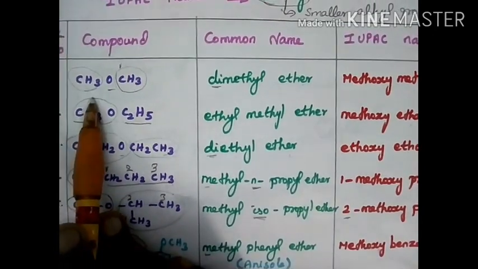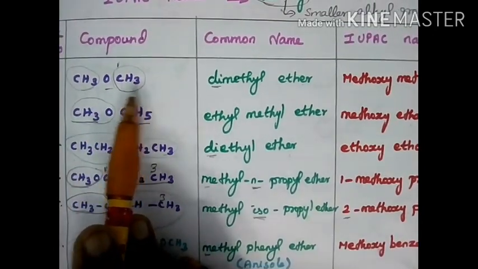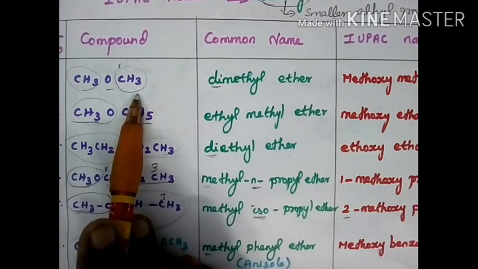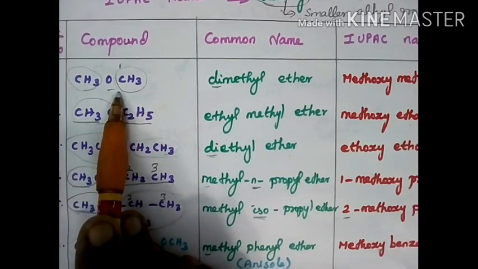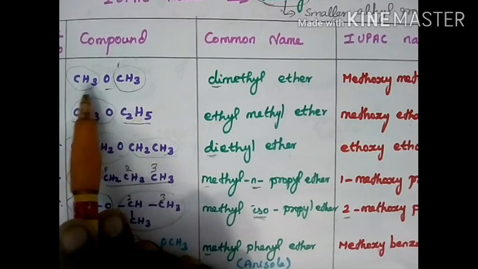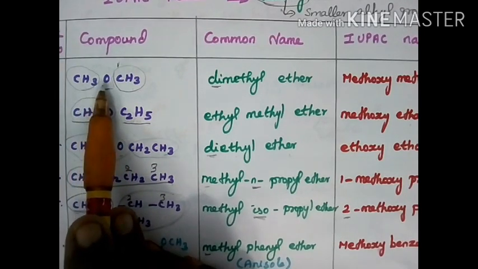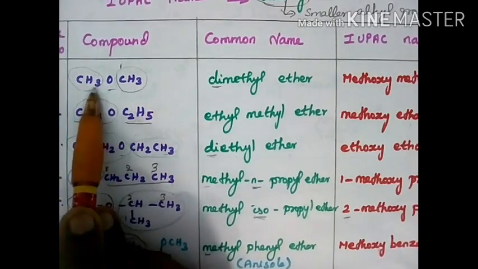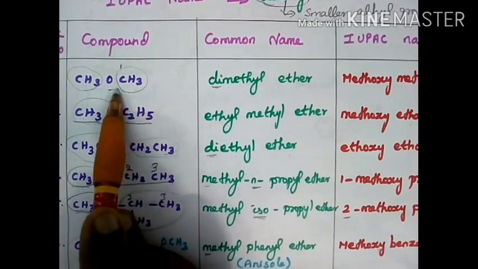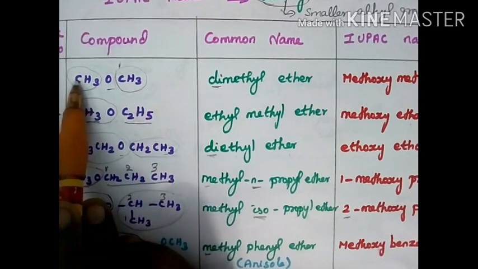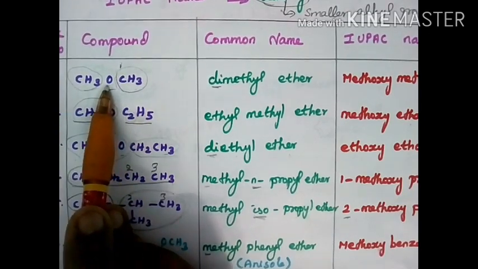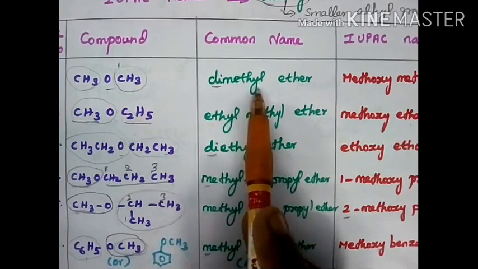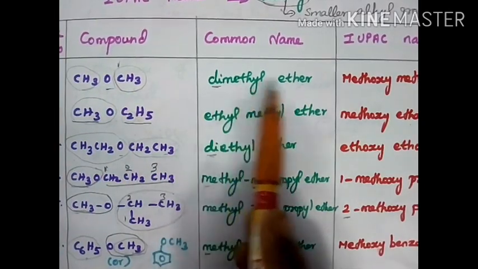First one is CH3OCH3. This is the first and simplest member of the ethers. This is methyl, this is methyl, so dimethyl ether.